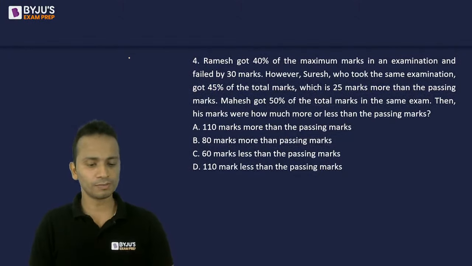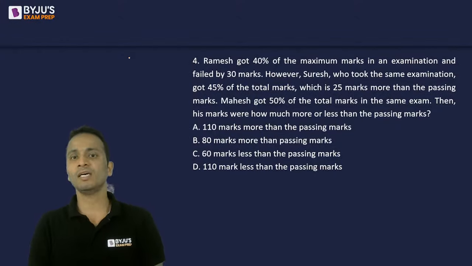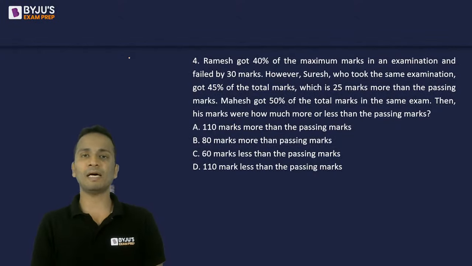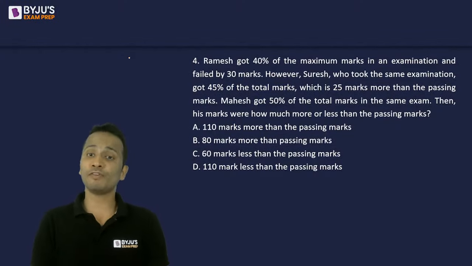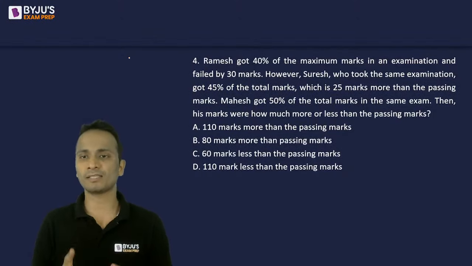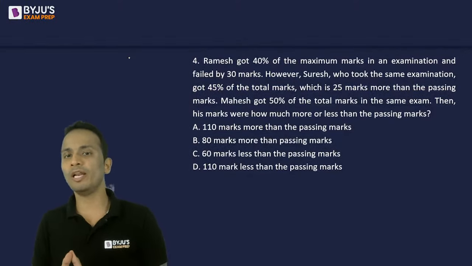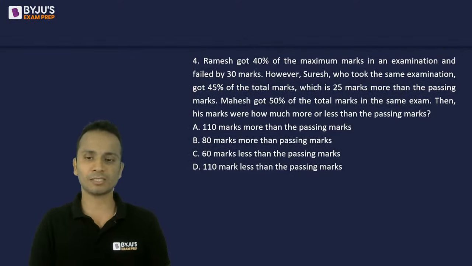Question number 4. Ramesh got 40% of the maximum marks in an examination and failed by 30 marks. However, Suresh, who took the same examination, got 45% of the total marks, which is 25% more than the passing marks. Mahesh got 50% of the total marks in the same examination. Then his marks, that is Mahesh's marks, were how much more or less than the passing marks?